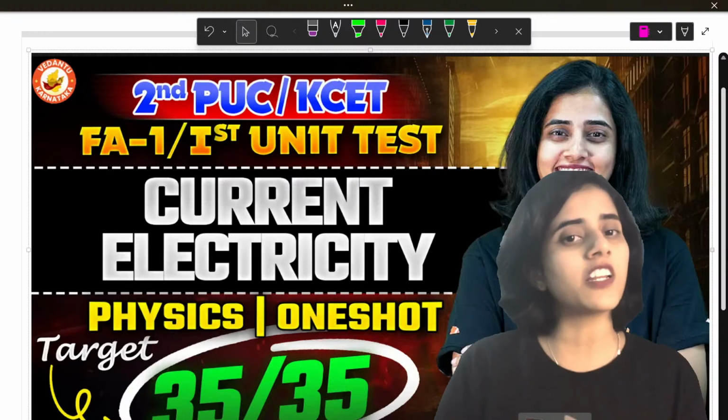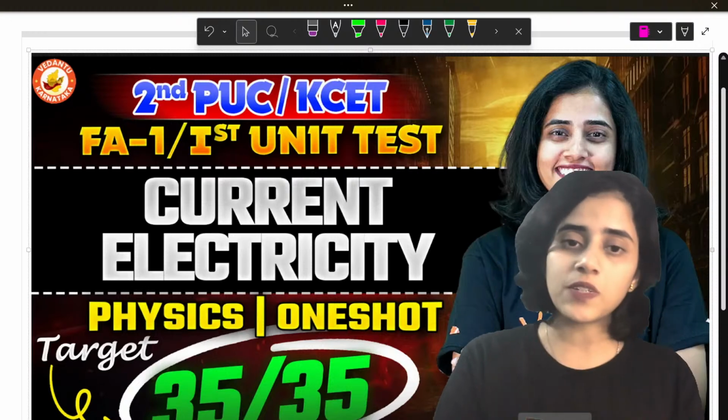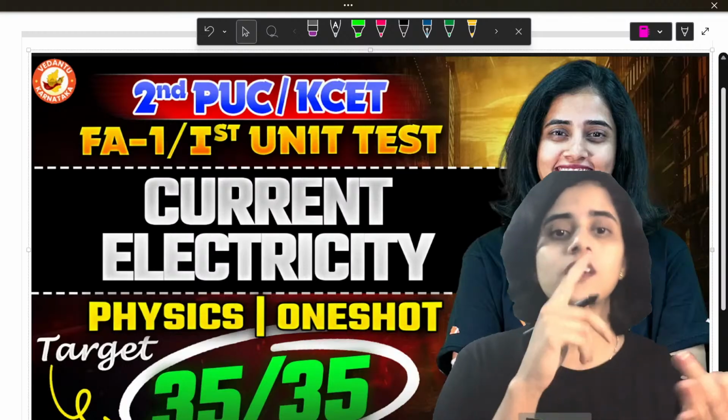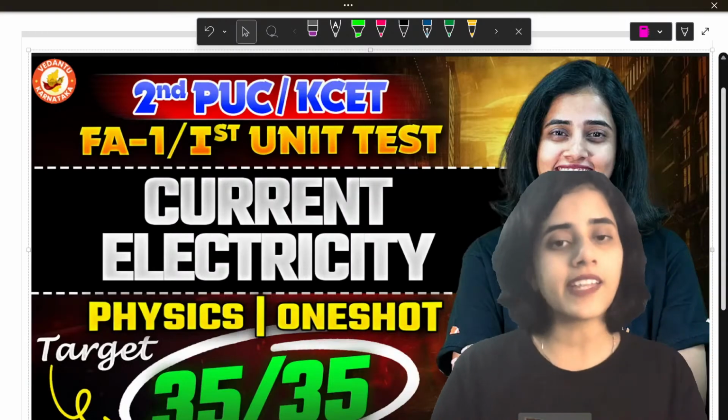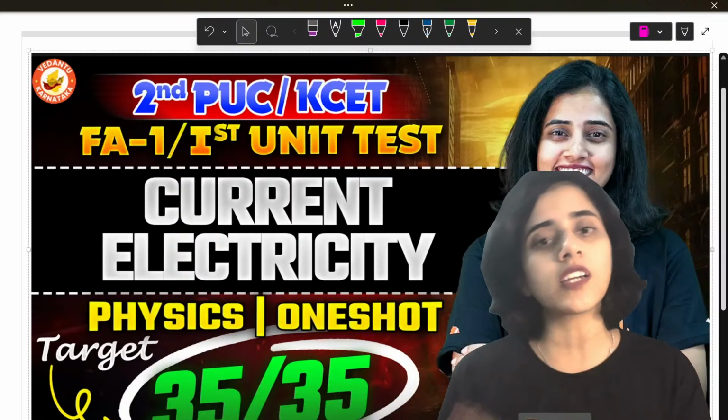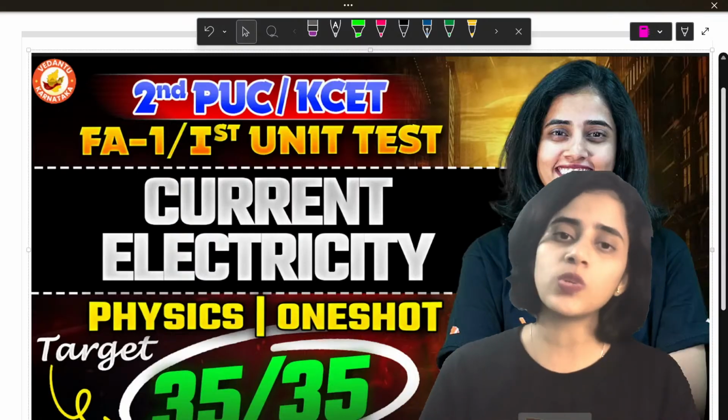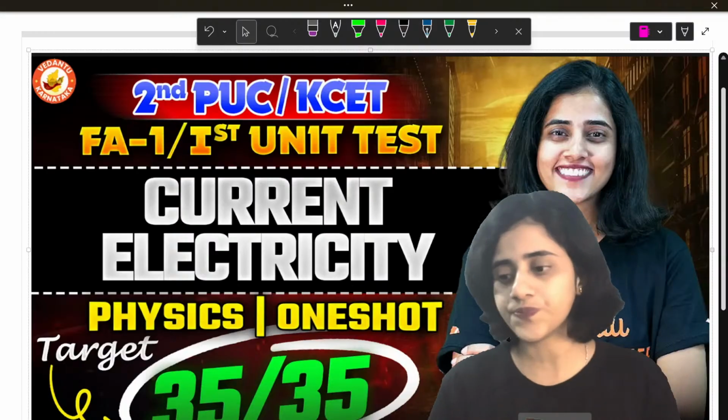So what we're actually doing right now is we're doing each chapter and then 2 markers, 3 markers, 5 markers, 1 markers of that particular chapter. Okay, so after I take current electricity, I'll be doing questions on current electricity. Each of the teachers will be doing that. Is that clear to all of you?